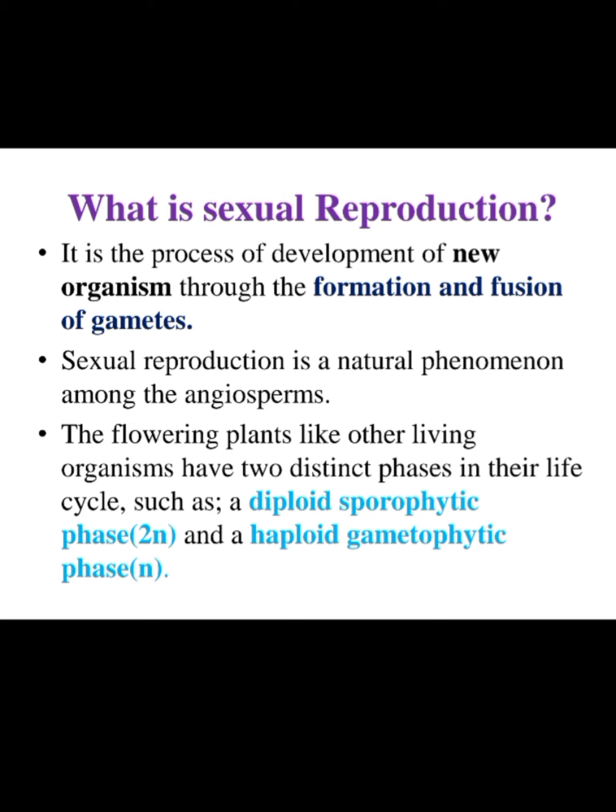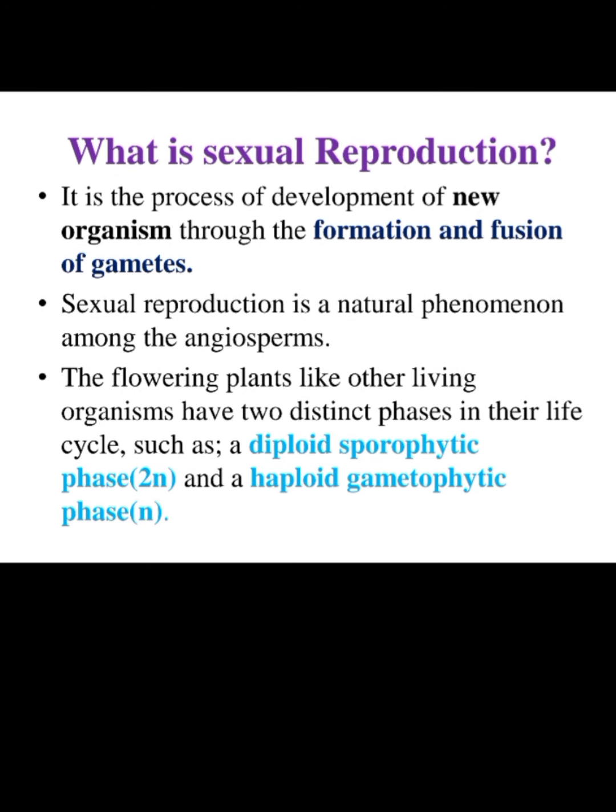Today we will start the second chapter of reproduction, that is sexual reproduction in flowering plants. First of all, we have to know what is sexual reproduction. It is a type of reproduction in which both gametes are involved. That means it is a process of development of a new organism through formation and fusion of gametes. Here the fusion of both male and female gamete takes place. Sexual reproduction is a natural phenomenon among the angiosperms.